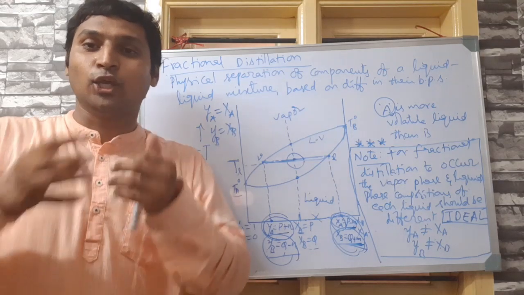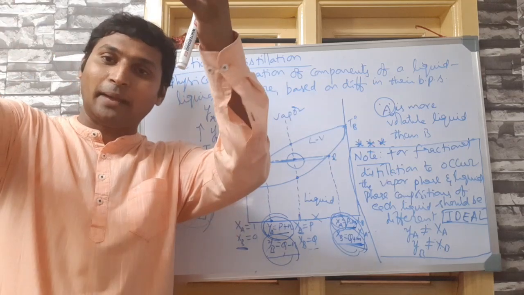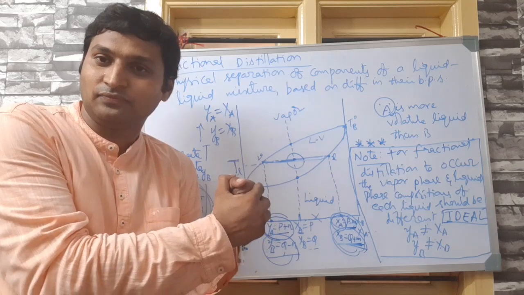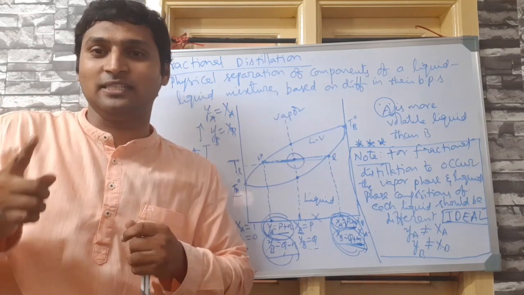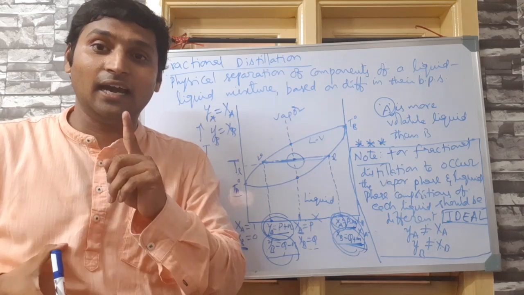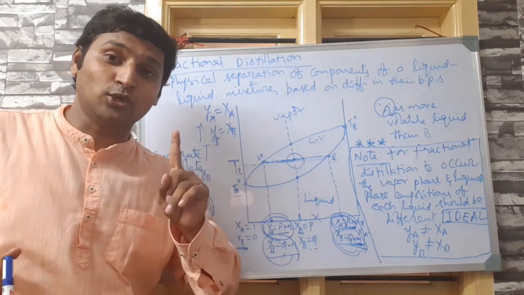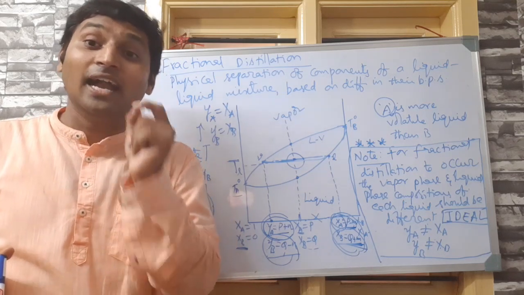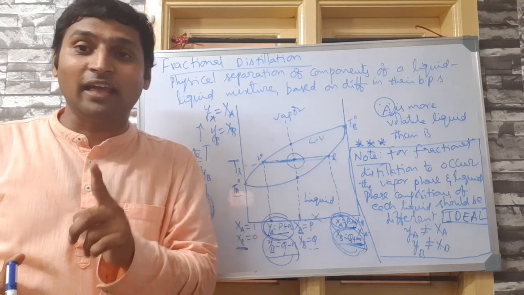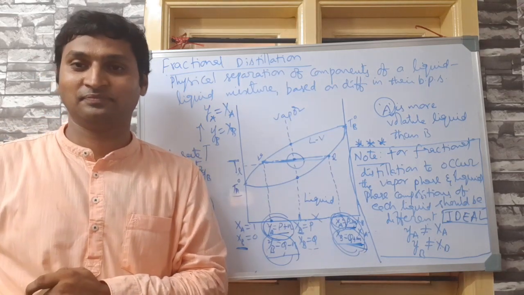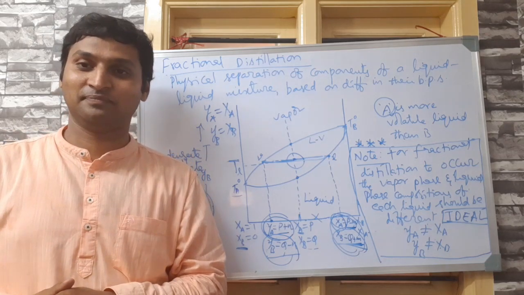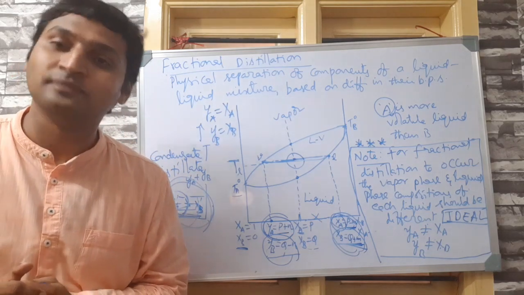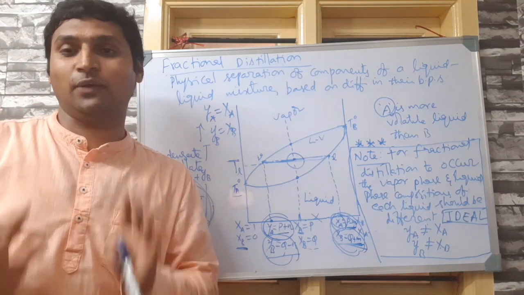As a result, what happens when you evaporate it at that temperature for that composition? They both will come together. That means the vapor phase composition and liquid phase composition will be the same. Just now we established that ideal solutions do not have a definite boiling point, right? But in this case, it is going to exhibit a definite boiling point, which means it is going to behave like a pure liquid. That is azeotropic mixtures. So obviously, azeotropic mixtures are formed by what kind of liquid solutions? You are absolutely right, non-ideal liquid solutions.